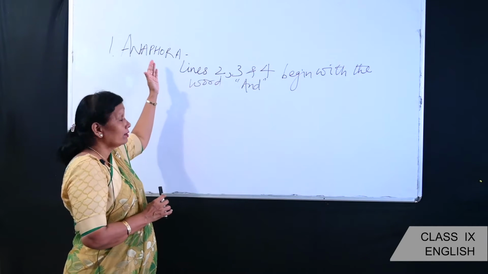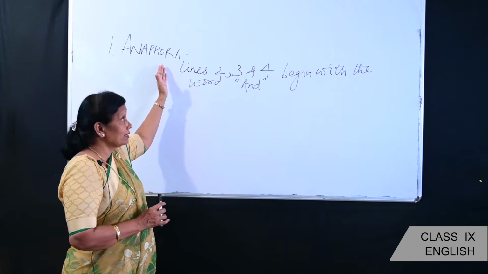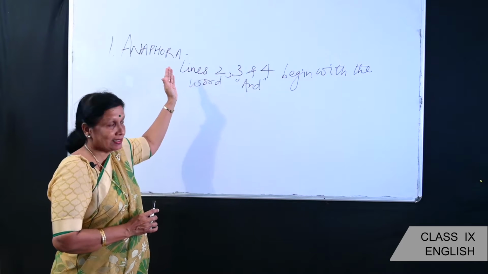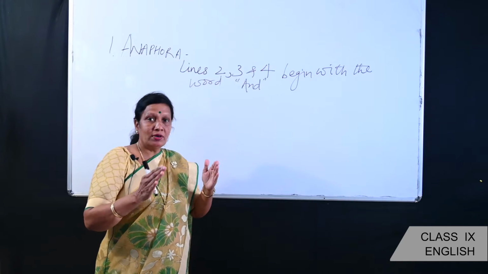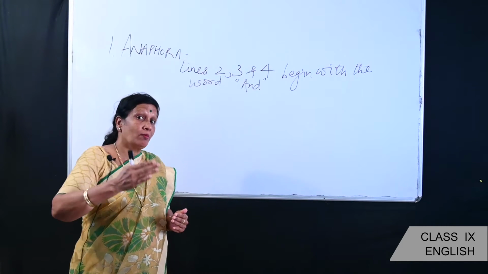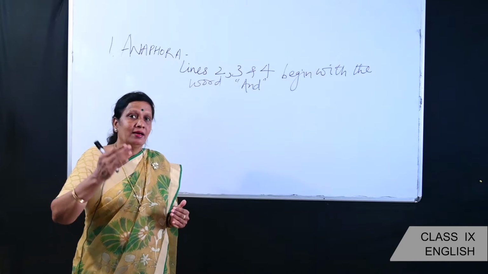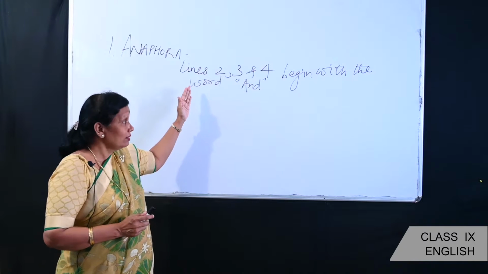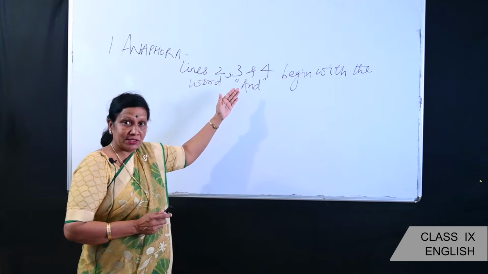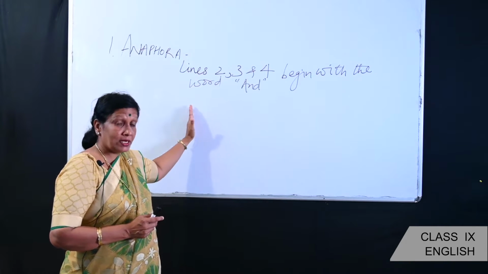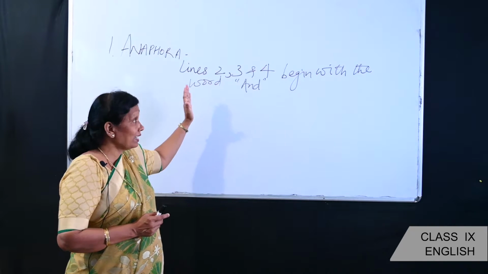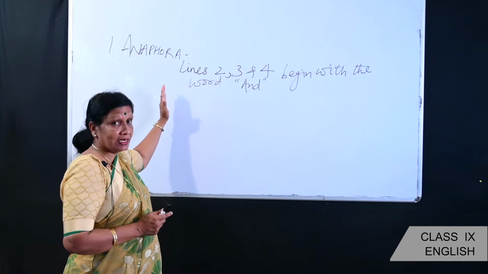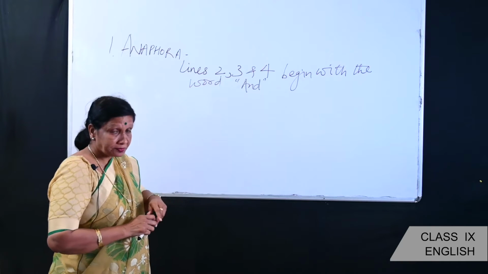So children, let me once again make it clear what anaphora in a poem means. It means when a word is repeated in 2 or more consecutive lines in the beginning. Just like we saw in the poem The Road Not Taken, the word and was repeated in lines 2, 3 and 4, and the lines began with the word and. So this particular device is known as anaphora.